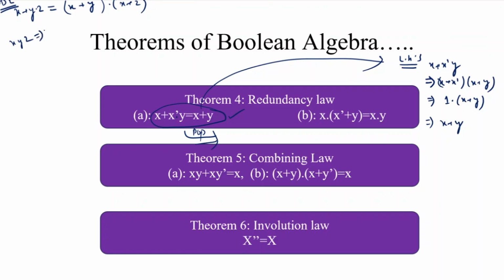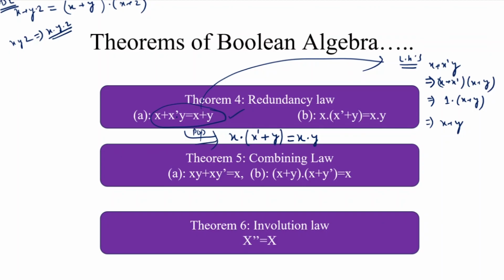Here plus is replaced by dot: x'(x + y)... equal to the right hand side x · y. Only the operator plus is replaced by dot and dot is replaced by plus.